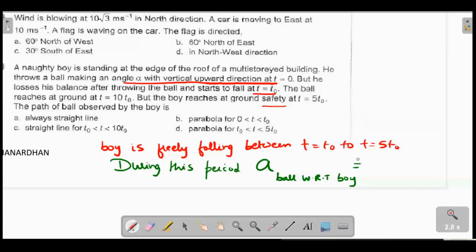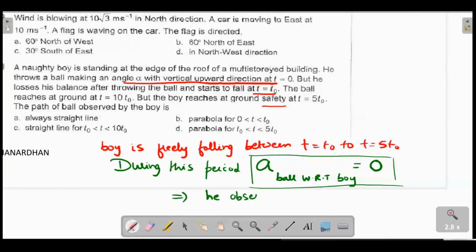Both are g bars, so you subtract, and this would be 0. Whenever acceleration of any particle is 0, it will move along a straight line. So he observes a straight line during this period, and just before that period, that is 0 to t naught, and after that period, that is 5 t naught to 10 t naught, you would see a normal projectile motion.